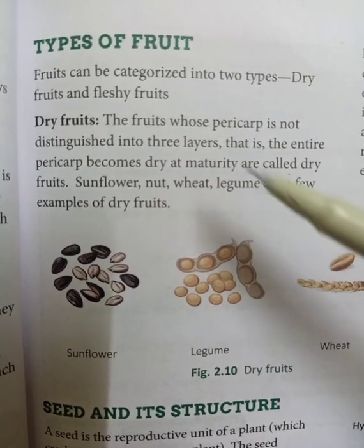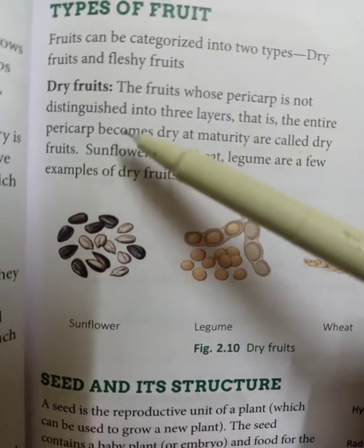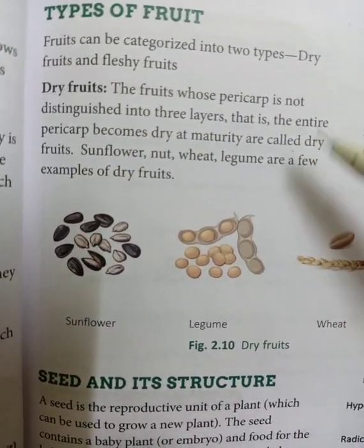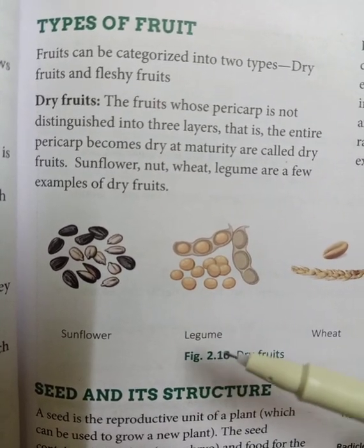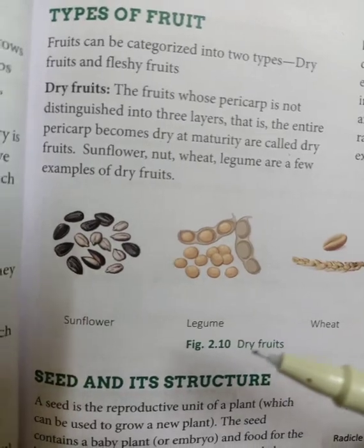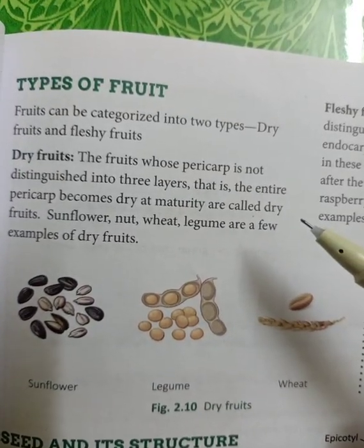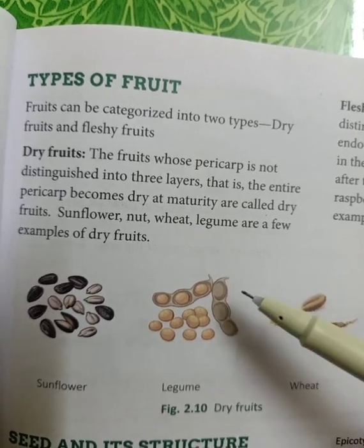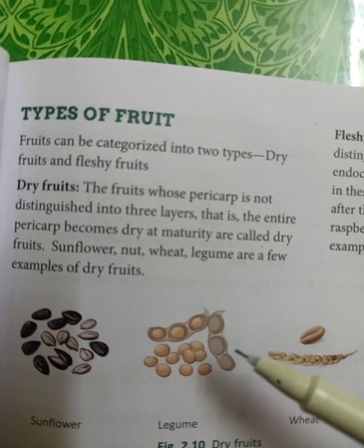Dry fruits are the fruits whose pericarp is not distinguished into three layers. Suppose you are eating an almond, almond means badam. Suppose you are eating a cashew nut, cashew nut means kaju. Or suppose you are eating a raisin, raisin means kishmish.